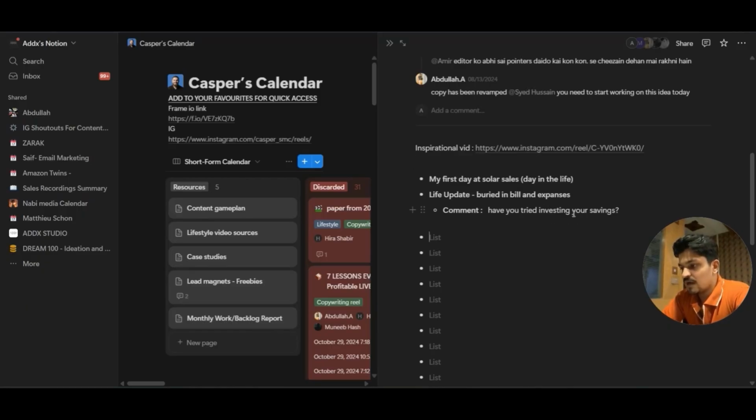So after this comment, we have to connect our next title with this comment, right? If the comment is suggesting that you should try investing your savings, then the third title is going to be where Casper is going to basically invest some of his amount into trading, right? So this is the title. The next title is going to be around that, right? It should be around that. So let me just.